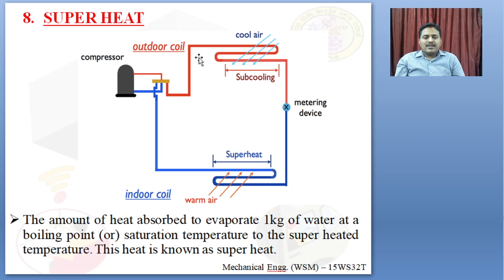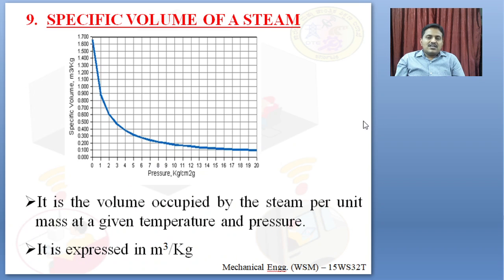Next is known as superheat. The amount of heat absorbed to evaporate 1 kg of water at boiling point to a superheated temperature, means from dry saturated steam to further heating of the steam to a superheated temperature. The heat that is required to form that superheated steam temperature is known as superheat. So the amount of heat absorbed to evaporate 1 kg of water at boiling point to a superheated temperature is known as superheated steam.